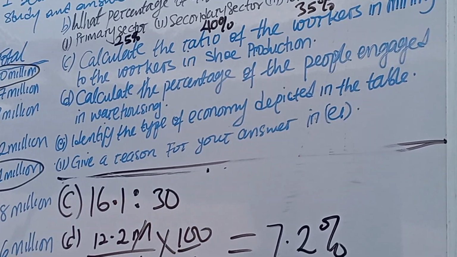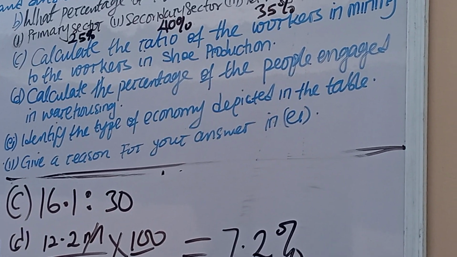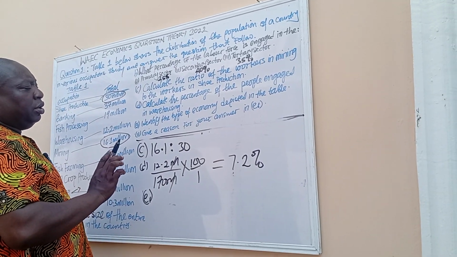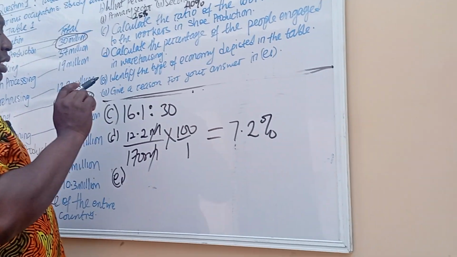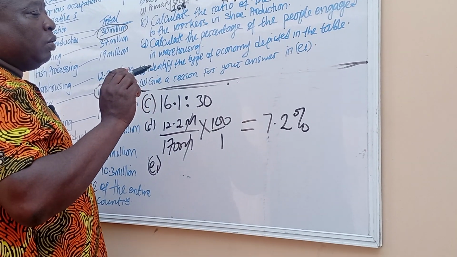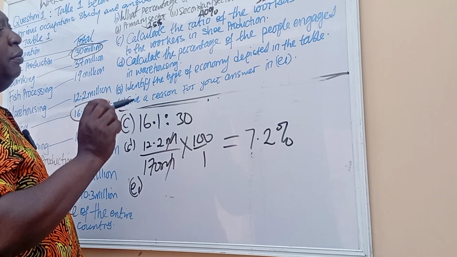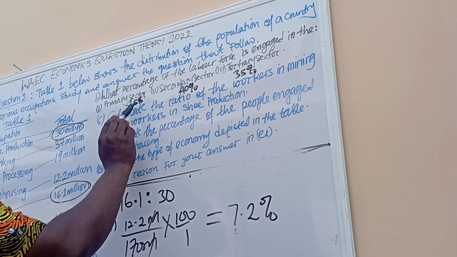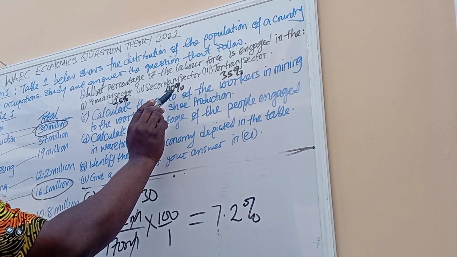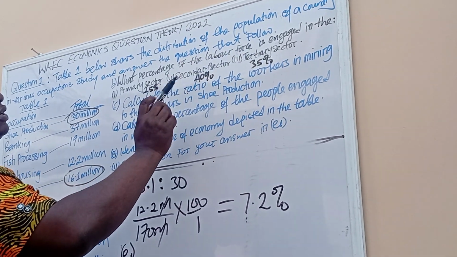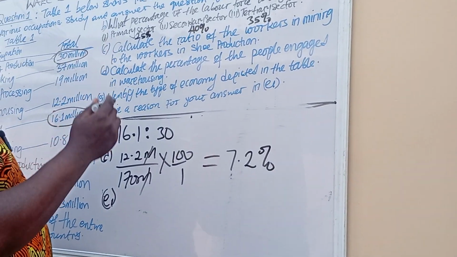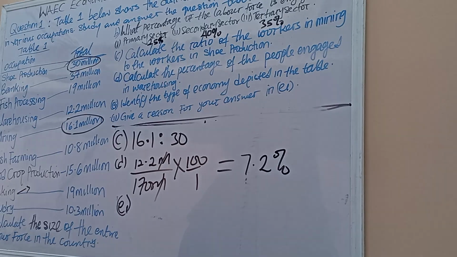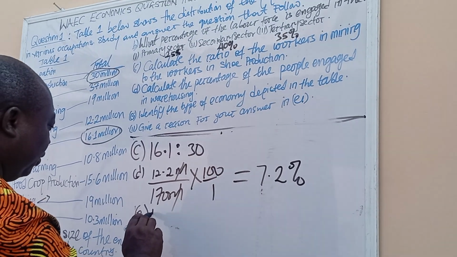E, Roman figure 1. Identify the type of economy depicted in the table. Now, if you look at question E1, it says that we should identify the type of economy. When you look at this, you can see primary sector is 25%, secondary sector is 40%, tertiary sector is 35%. So which of these sectors has the highest number? It is secondary sector. So we can call it industrialized economy.